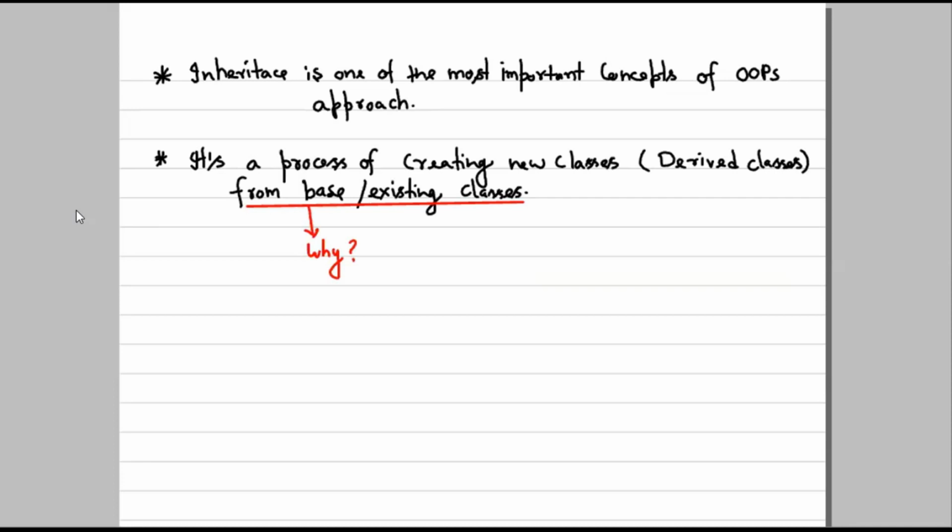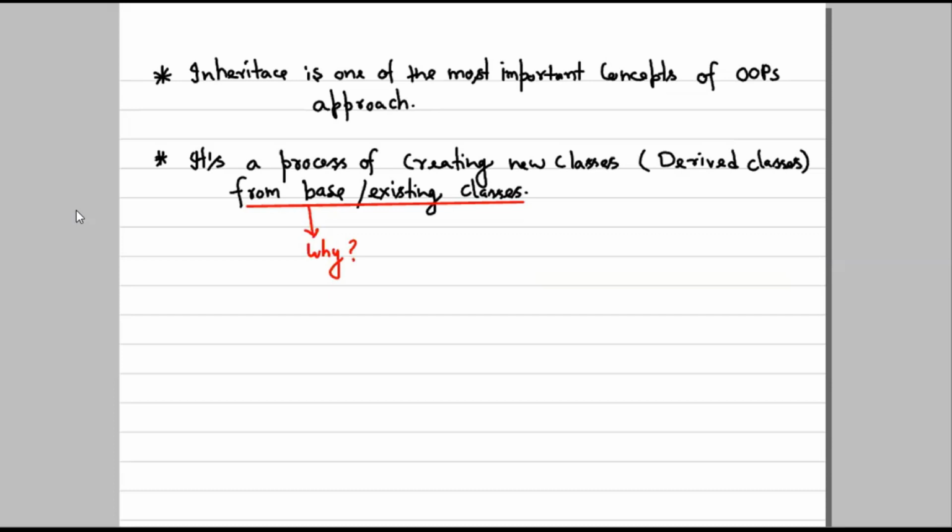So we are using the existing classes, meaning the existing data and functionalities, to create new classes. But the question is why we are using existing classes when we can create new classes. Why are we choosing to inherit some qualities or functionalities of previously created classes?